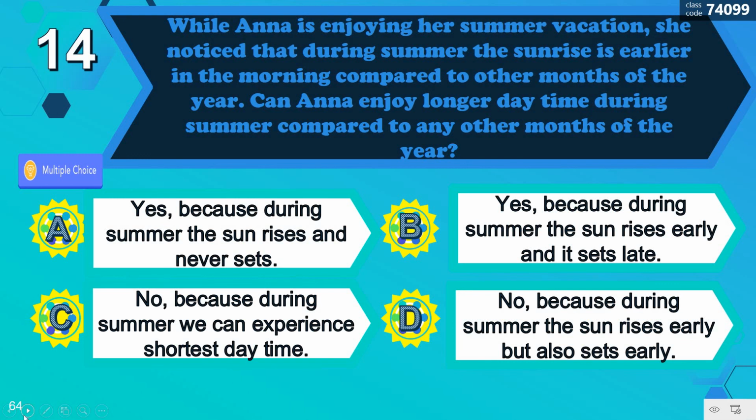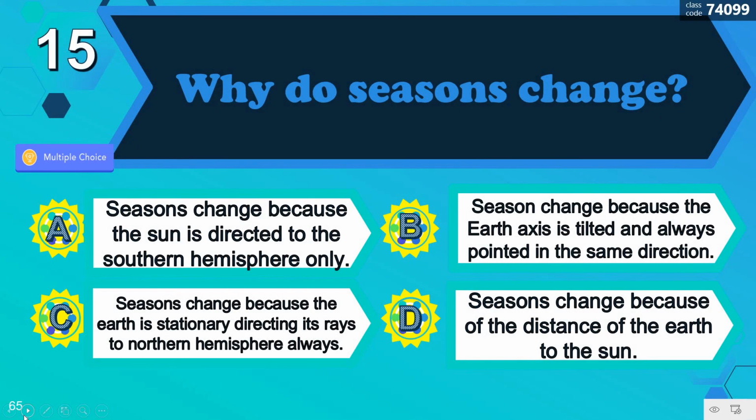Can Anna enjoy longer daytime during summer compared to any other months of the year? No, because during summer the sun rises early but also sets early. Letter D. Let's have number 15. Why do seasons change? Correct. Letter C. Seasons change because the Earth is stationary, directing its rays to the northern hemisphere always.